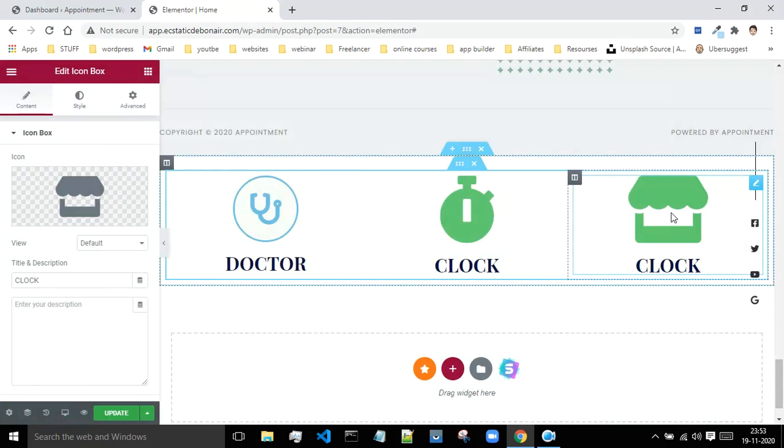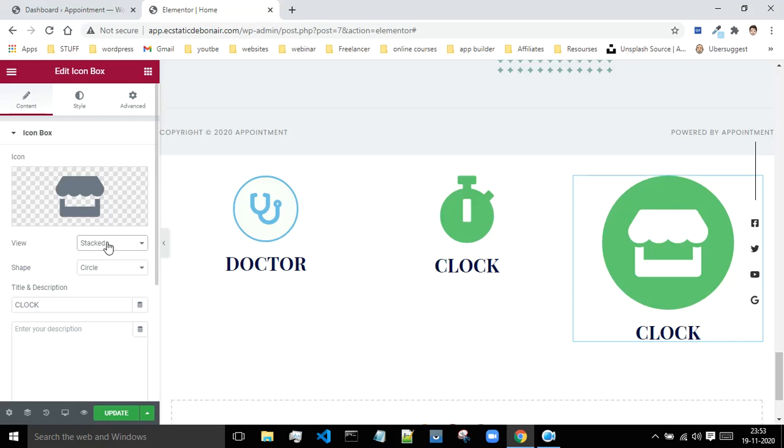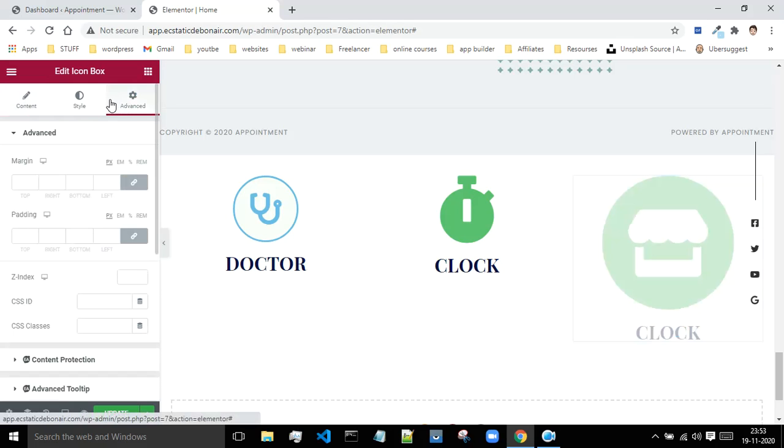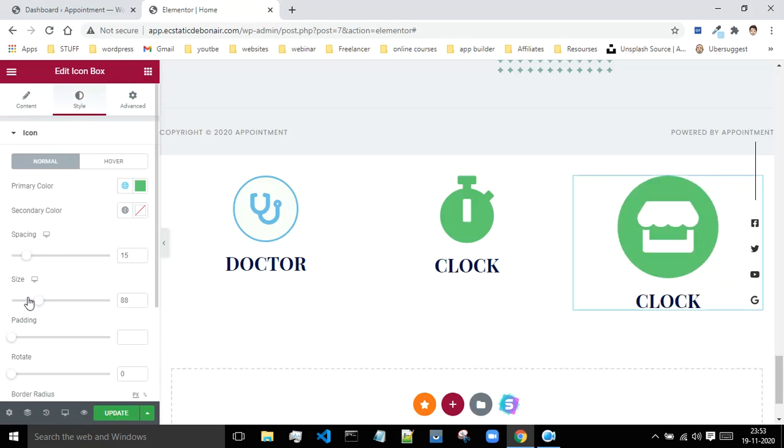Now over here, if you want to make changes to this thing, then you can do that. Let me make use of stacked. The size is just too big, so I can change that size from here.